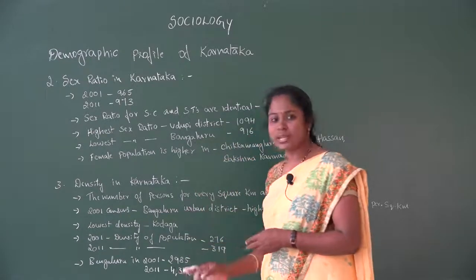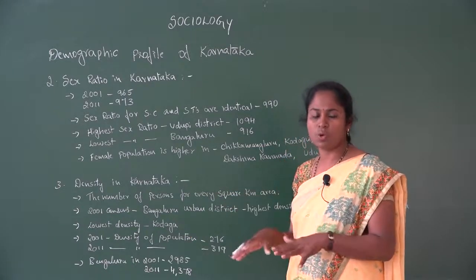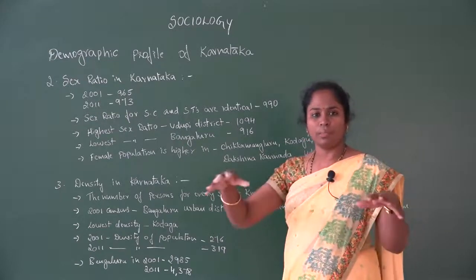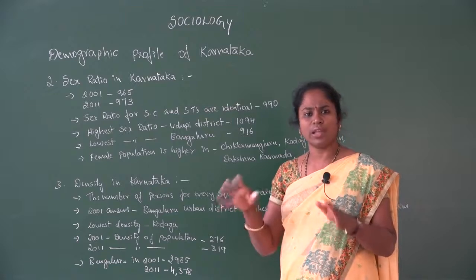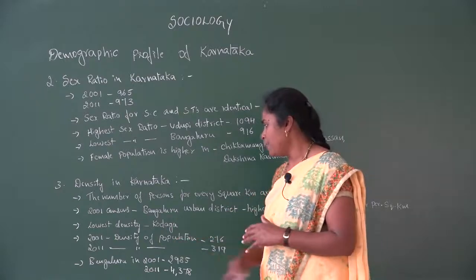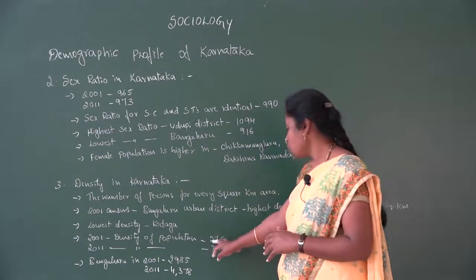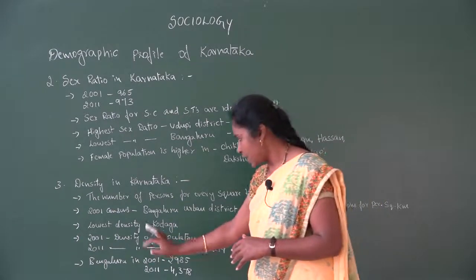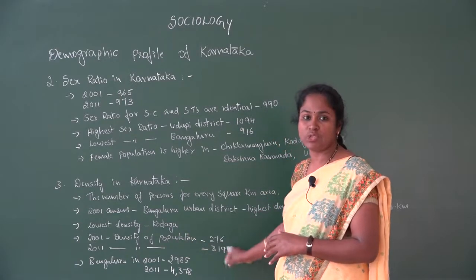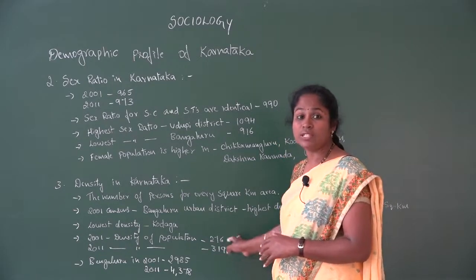And the lowest density is in Kodagu. The number of people residing in one particular geographical area is lowest there, because, as I already told you, people live in different places and the majority of them live in the estates. So because of that the density is less in Kodagu district. According to the 2001 census, the density of population in Karnataka is 276. According to the 2011 census, the density of population is 319. So that is the increase which we can see, from 276 to 319. So those are the changes which we have.